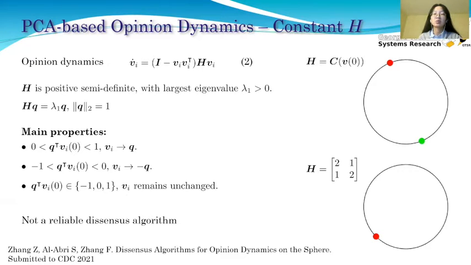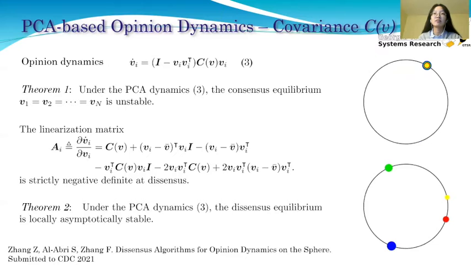And this is why we are considering the variance covariance matrix. The opinion dynamics using the variance covariance matrix can give us an unstable consensus equilibrium. With perturbation, the opinion state will not convert back to consensus. Instead, it will convert to dissensus.